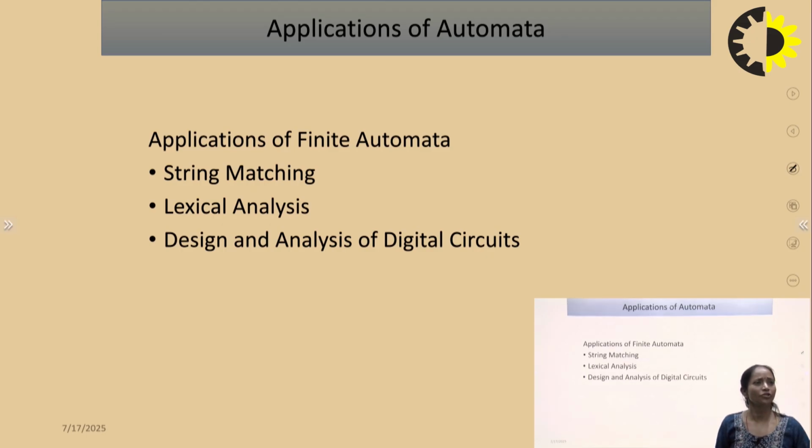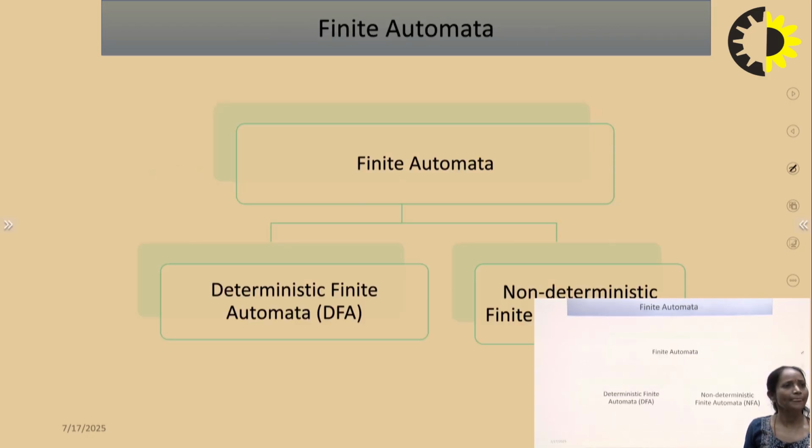What are the applications of automata? The application of finite automata can be in string matching, the lexical analysis phase of a compiler, and design analysis of a digital circuit. It can also be used in the digital circuit design model. It is divided into two parts, that is deterministic finite automata, also known as DFA, and non-deterministic finite automata, also called NFA.